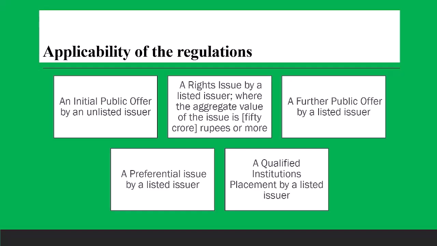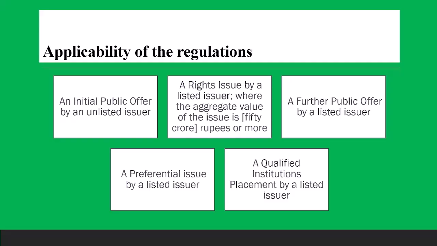So the ICDR regulations are applicable to these 5 categories. Okay, one is called an IPO. Whenever the company is raising money for the first time, it's an unlisted issuer. That means the shares are not listed in the stock exchange. So the regulations will be applicable to an IPO. Then rights issue. Whenever the company is issuing shares to its own shareholders, but if the issue size is more than 50 crores, then they have to comply with the regulations given under ICDR. Otherwise, if it is less than 50 crores, then the ICDR regulations do not apply to them.